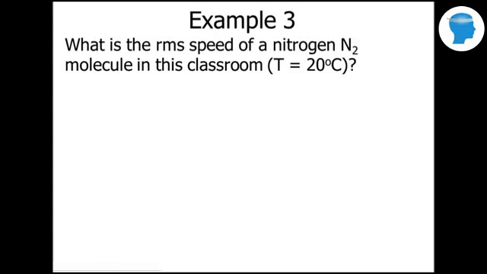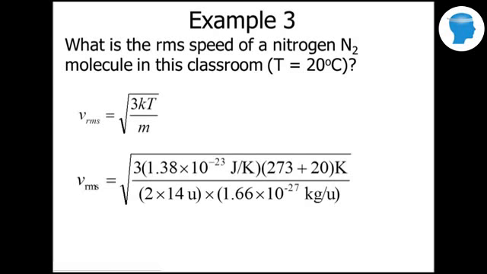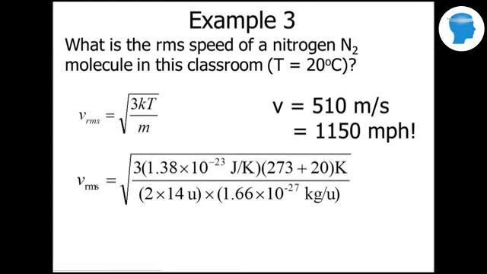So it's going to be 28 u times that conversion factor for u. So that would be given as the following, and we get 510 meters per second. So the root mean square speed of the nitrogen particles, which is related to the temperature and the energy, is 510 meters per second.